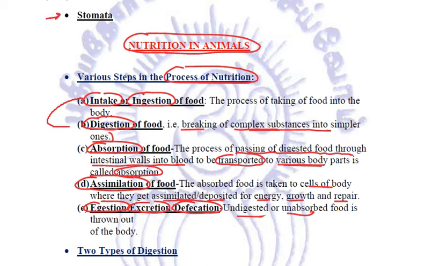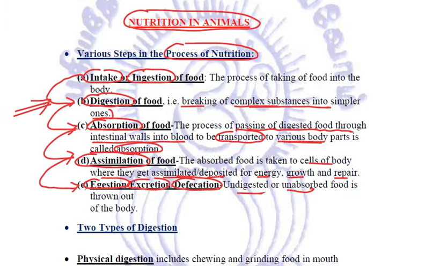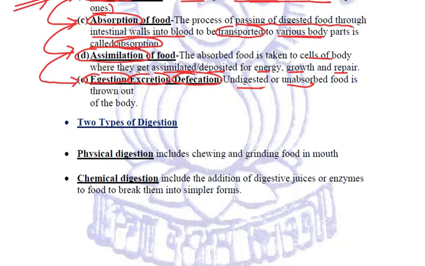They take place in the same sequence. Firstly, intake of food will take place, then it will be digested, then absorbed, then assimilated, and the extra undigested and unabsorbed food will be excreted out of the body. Now, digestion, the breaking down of complex molecules, is itself of two types: physical digestion and chemical digestion.